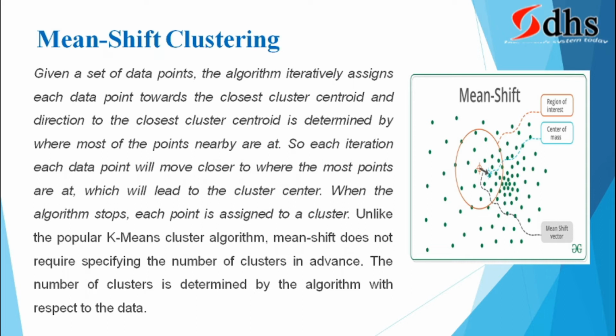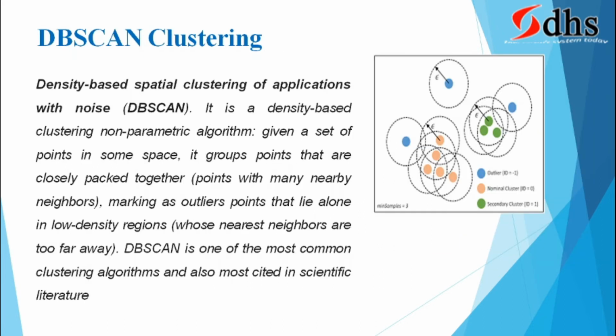This is the thing: definitely all the points will go to a particular cluster. No points will stay away from the cluster. That is the concept of mean shift clustering. And one more thing, no need to declare how many clusters we want. Okay. Now we are going to the DBSCAN clustering.